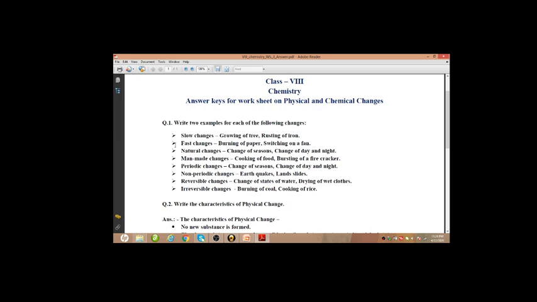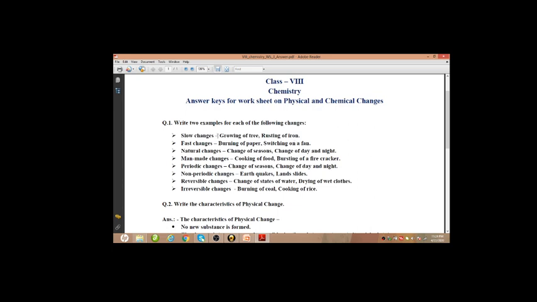So slow changes, any two examples. Other than these two you can give your own example, but that should be a proper one. Examples of slow changes will be growing of a tree and rusting of iron, because they take a lot of time to occur.